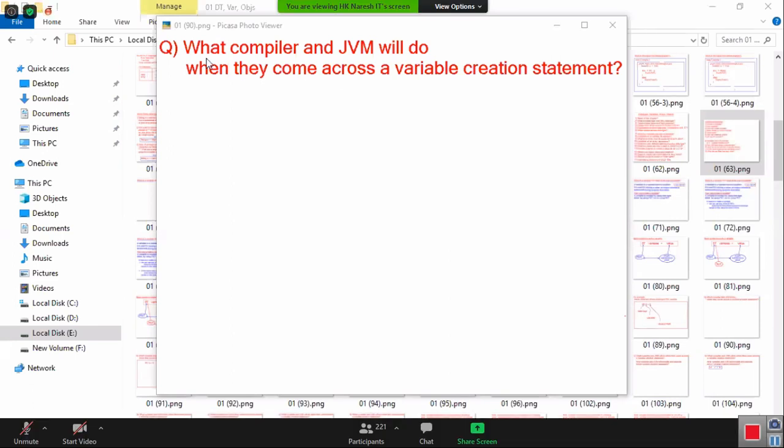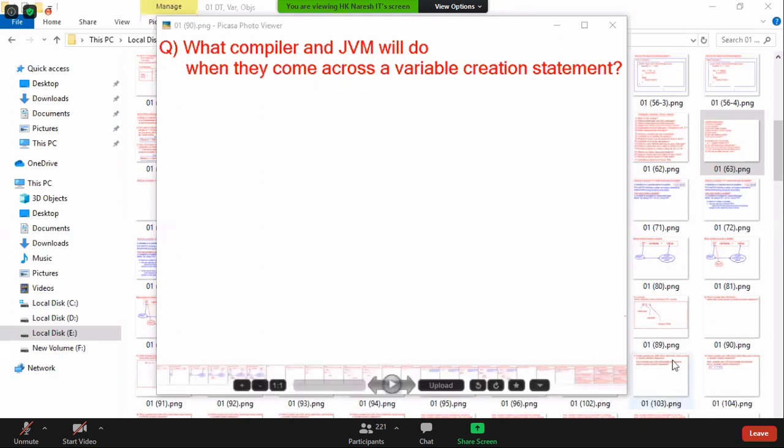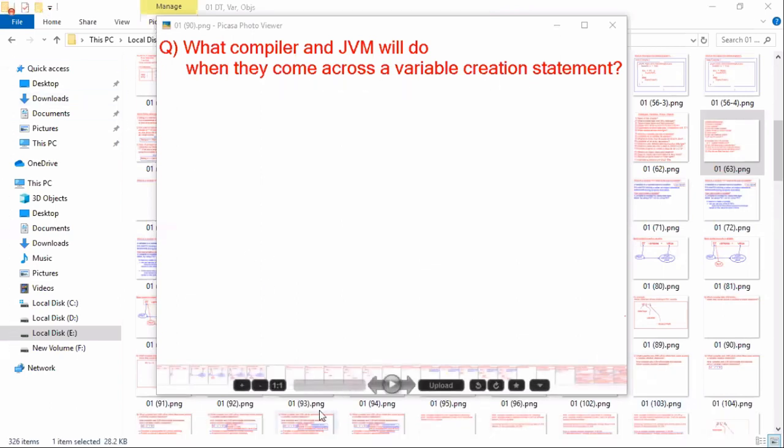Come to the point: what will the compiler and JVM do when they come across a variable creation statement? Let me explain this point with a program.